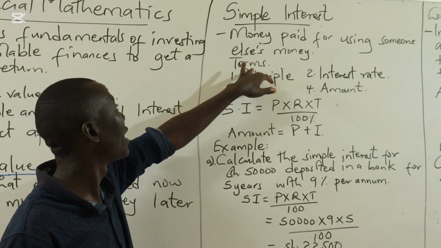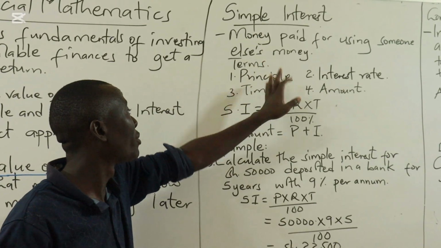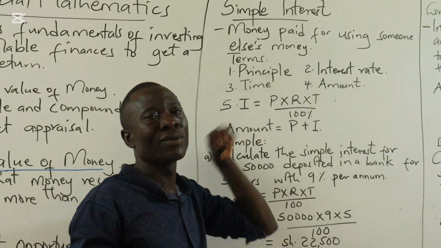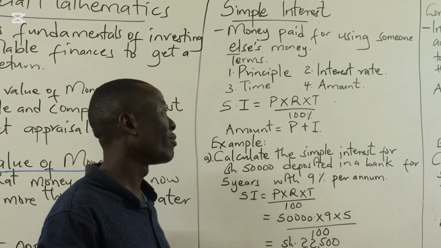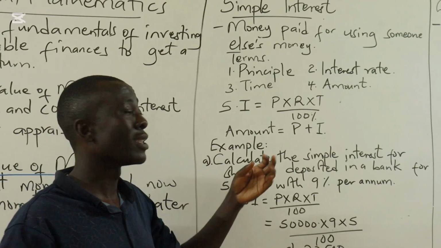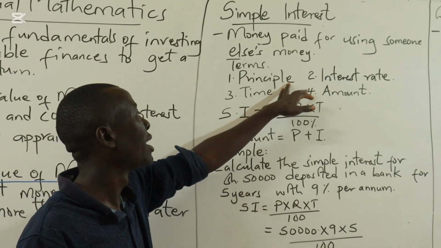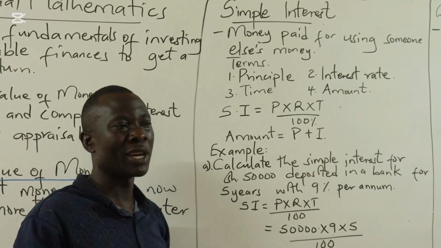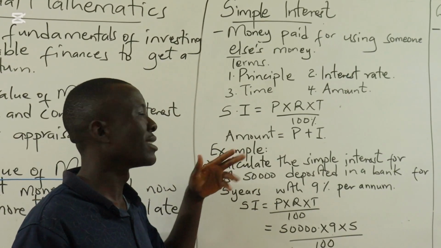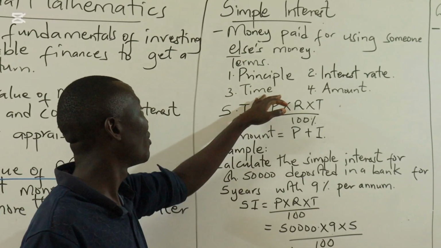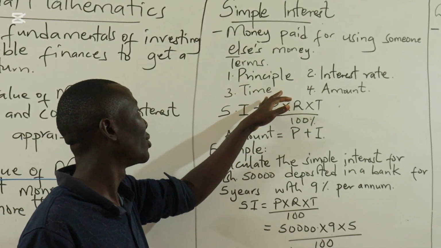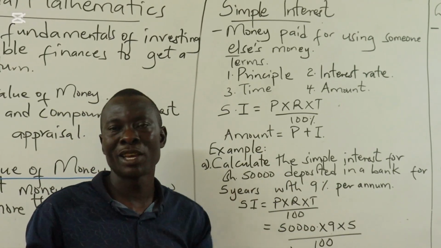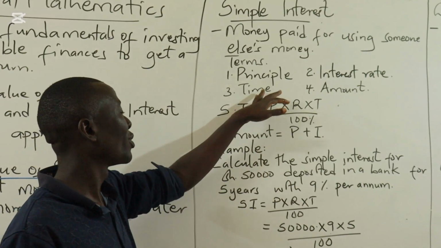In the terms we have here, under interest, we have principal, interest rate, time, and amount. Principal is the amount that is lent to someone. For example, if I borrow 50,000, then that 50,000 becomes the principal amount. Interest rate is the discounting rate. This is the charge, the cost of borrowing this money, and therefore it is given as a rate, that is a percentage. Time is the duration taken for you to use that amount and repay back the principal that you borrowed.